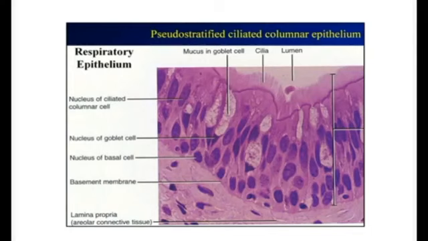This is pseudostratified columnar ciliated epithelium, and you can see there are cells of different types. There are goblet cells, there are ciliated columnar cells. These are the cilia you can see towards the apical side, and these are the nuclei of different types of cells. There are brush cells, there are basal cells, we have got the small granule cells. I have just talked about these, and all these cells are present in this respiratory type of epithelium.